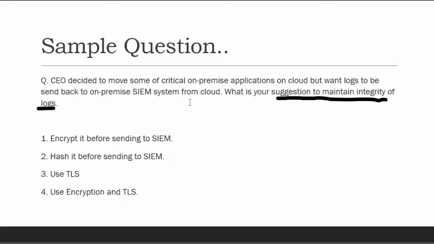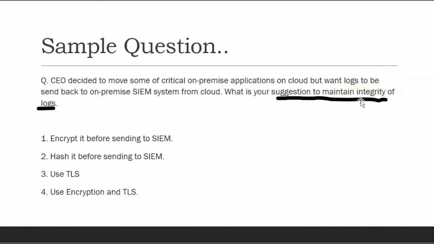So if someone has performed an operation, someone has deleted an account, someone has created an administrative account, someone has changed the password, he wants that anyone can see. Let's see. That's not a big concern. The integrity is the big concern. So someone should not modify this. Someone should not delete it.